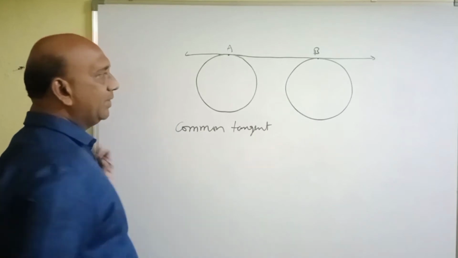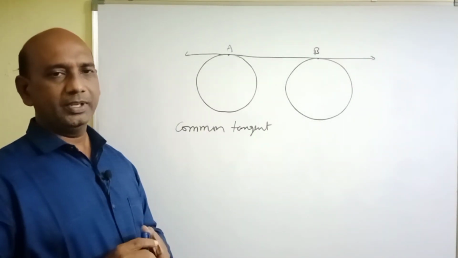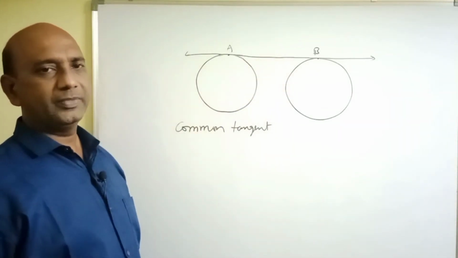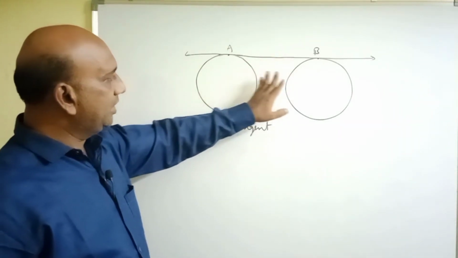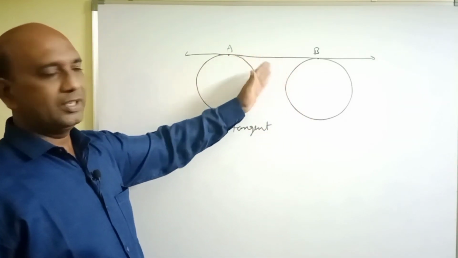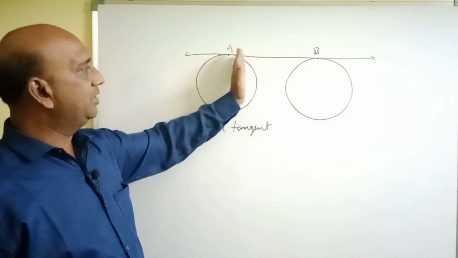There are different types of common tangents drawn to any two circles. If you observe this common tangent, both the circles lie on the same side of the tangent.